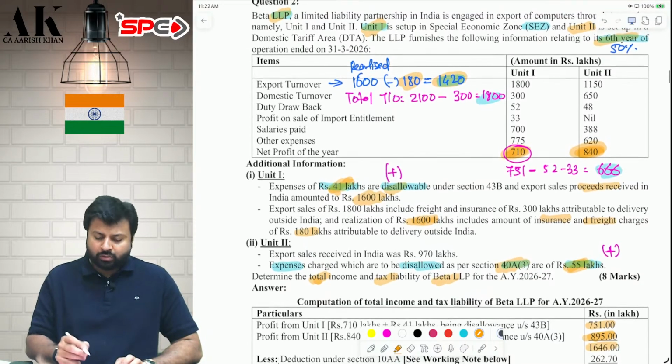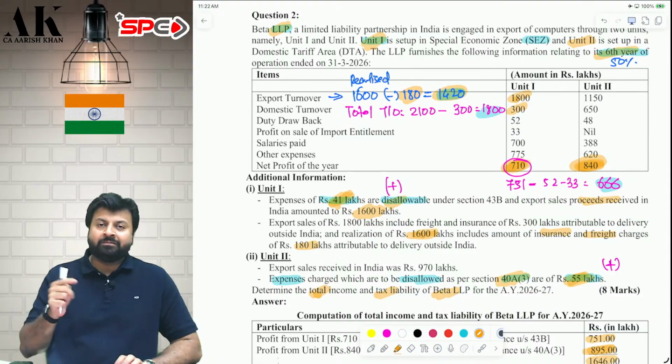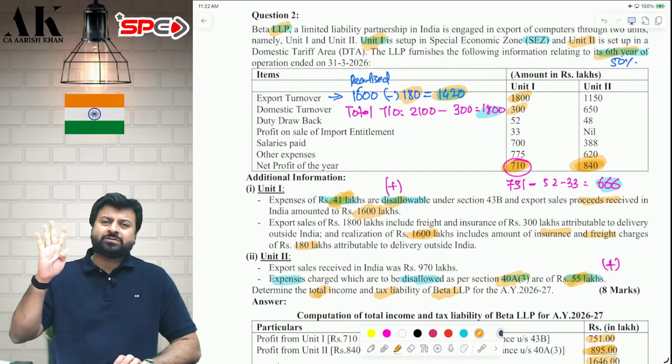Okay. Now what is total turnover? 1800 is my export turnover and domestic turnover is 300. So total turnover is 2100. Now in total turnover, you do not care about how much is received, how much is not received. Everything is part of total turnover.